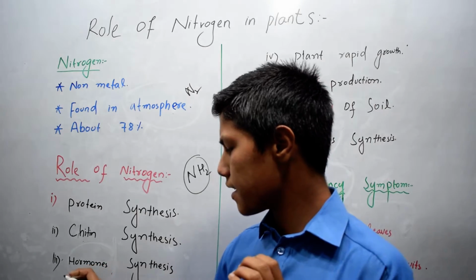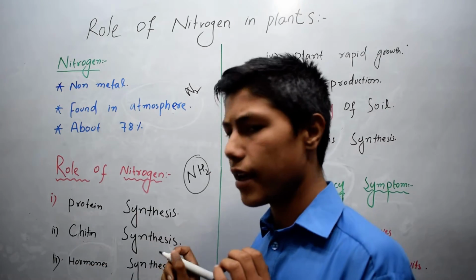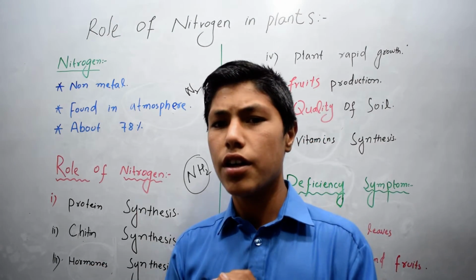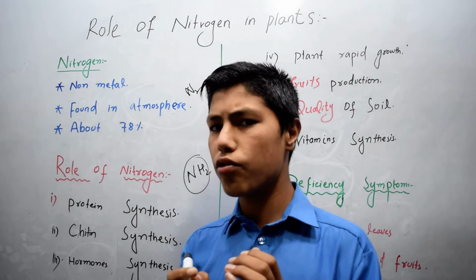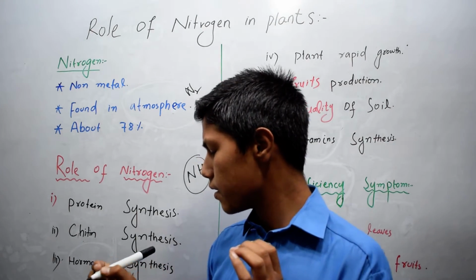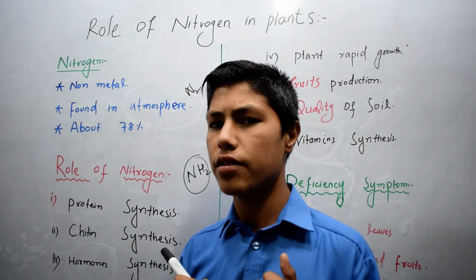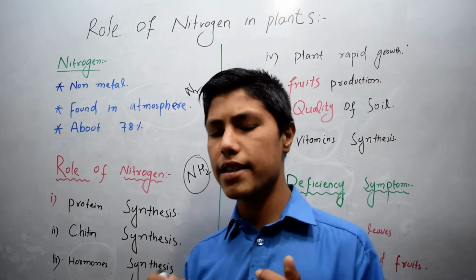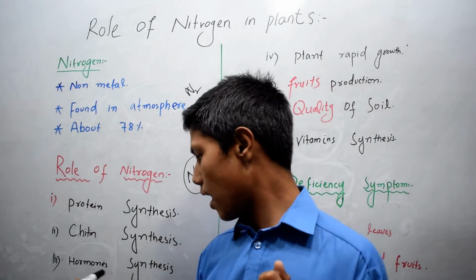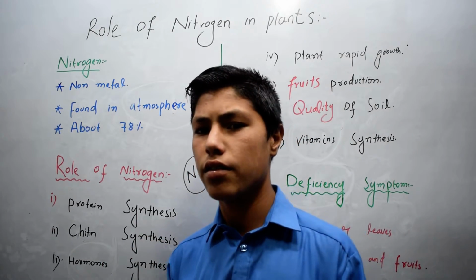The third one is hormone synthesis. Nitrogen plays a key role in hormone synthesis. Hormone is basically a protein in nature. So it helps in the synthesis of protein, of hormone synthesis.